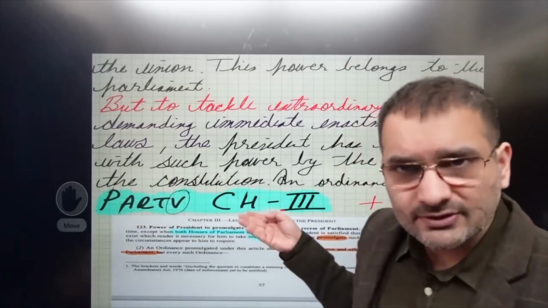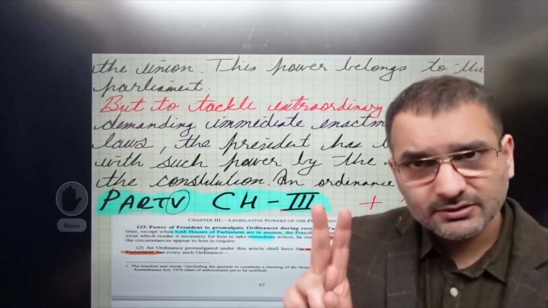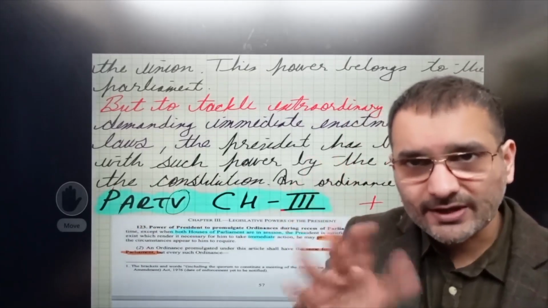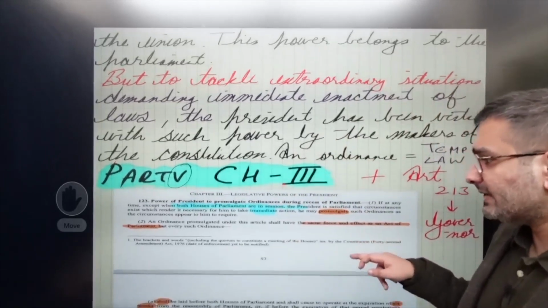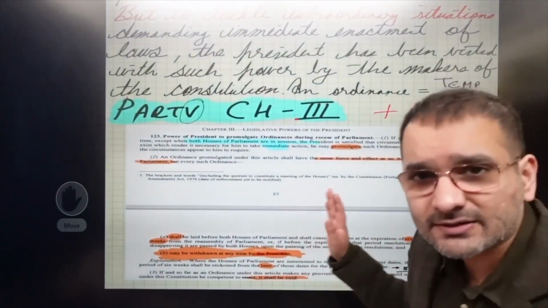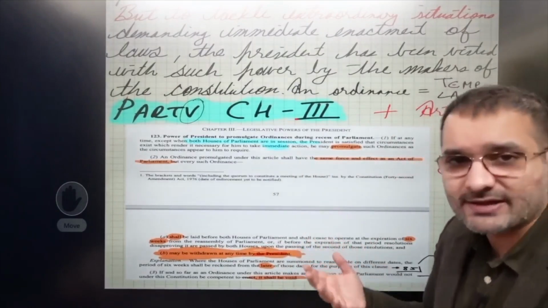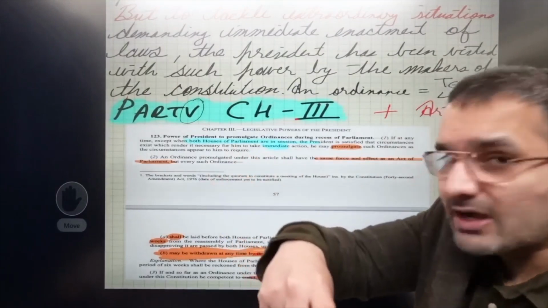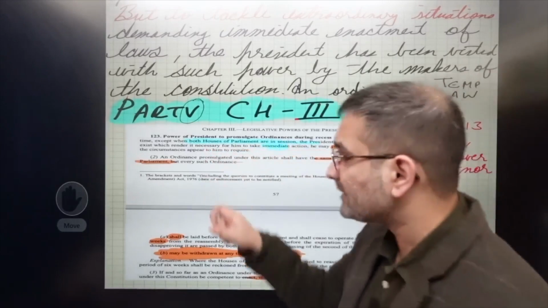Quote part 5, chapter 3, quote article 123, quote article 213, and we are going to quote article 114 clause 3, provided that you can remember this. Now, chapter 3 is legislative powers of the president. Let us discuss the article a bit. हम आंसर से थोड़ा परे जा रहे हैं इस टाइम, just for your knowledge sake, so that you can elaborate the answer on your terms. If at any time, except when both houses of parliament are in session. Now, why do you think this clause is there, except when both houses?